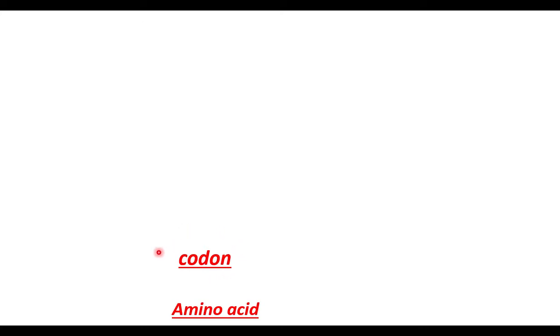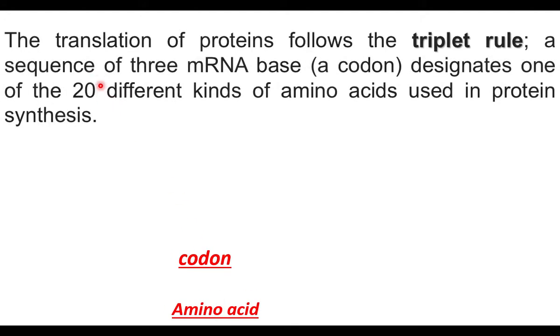What is a codon? Now we are going to learn. A codon is a 3 nucleotide sequence on mRNA. Three nucleotides, or 3 nitrogenous bases on mRNA, code for one amino acid. There are 20 different amino acids that make protein. Only these 20 different amino acids are involved in protein synthesis.